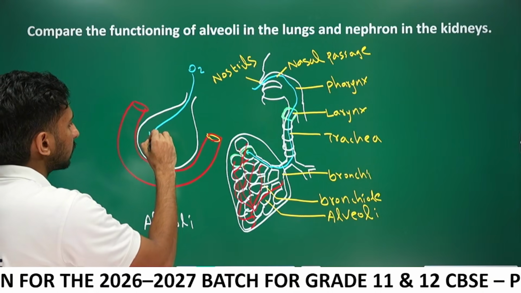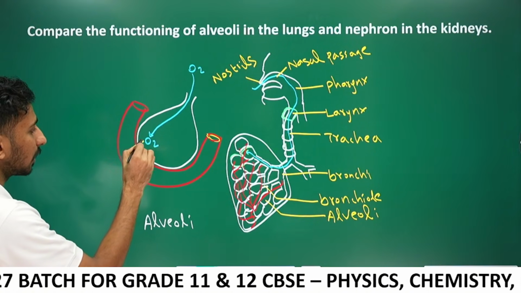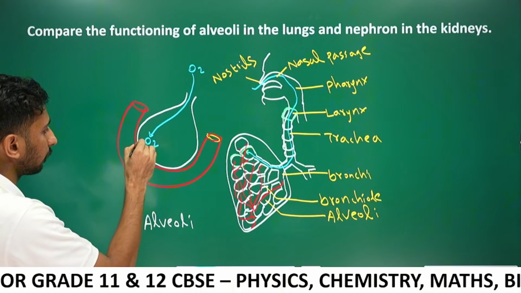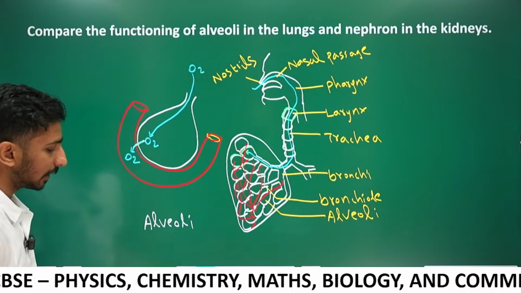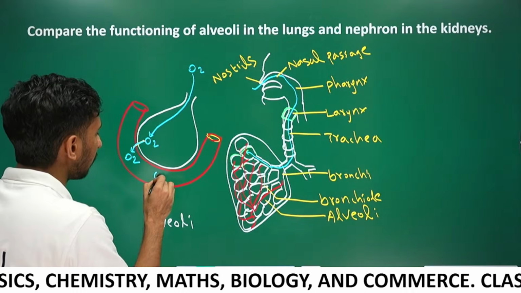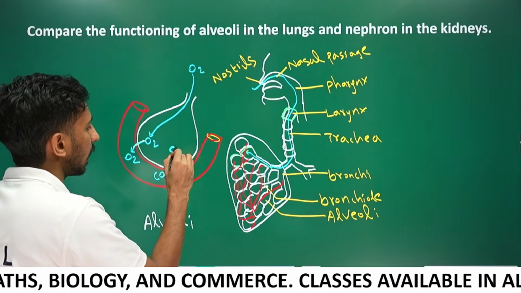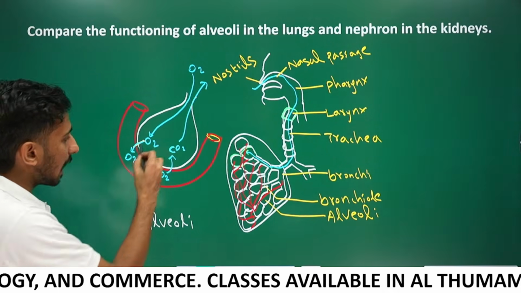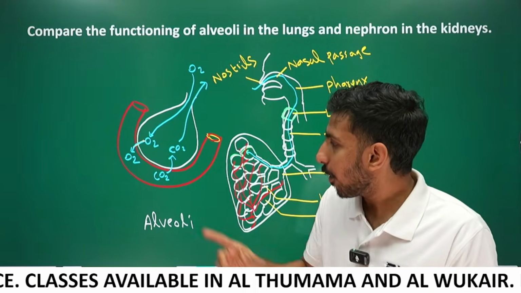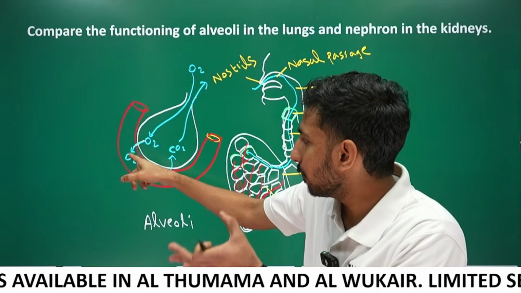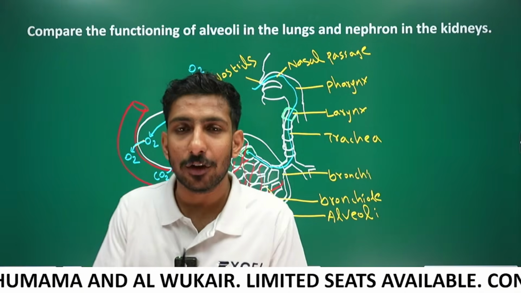Oxygen-rich air enters into the alveoli. From the alveoli, oxygen diffuses into the blood. This is a blood capillary, right? From the blood capillary, carbon dioxide diffuses into the alveoli and goes out. So gas exchange occurs in the alveoli. Alveoli is the gas exchange part. Oxygen diffuses from alveoli into blood and carbon dioxide diffuses from blood to alveoli.